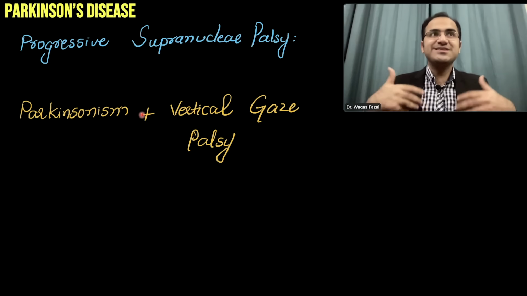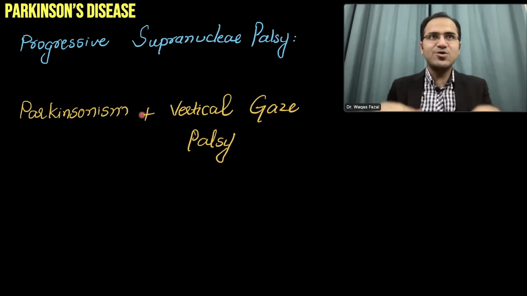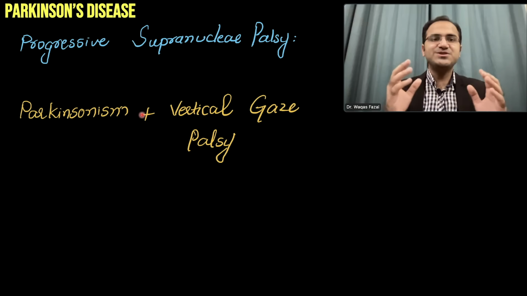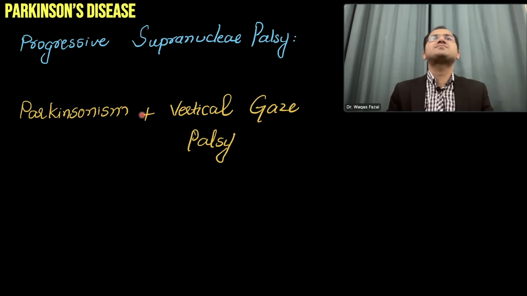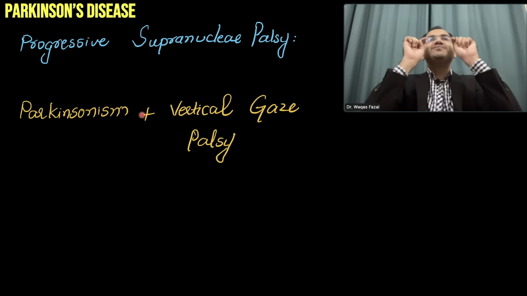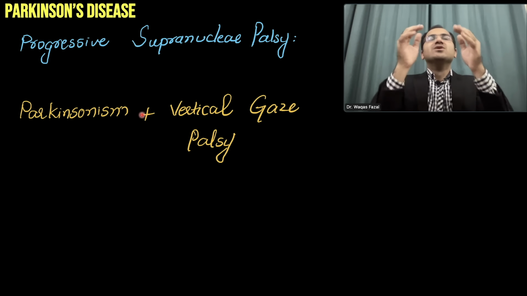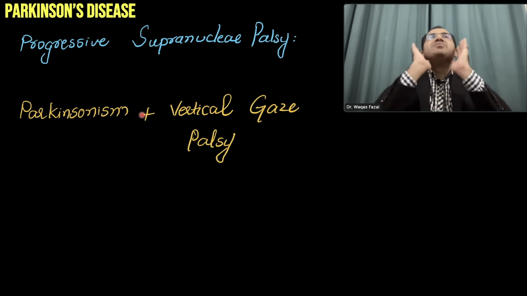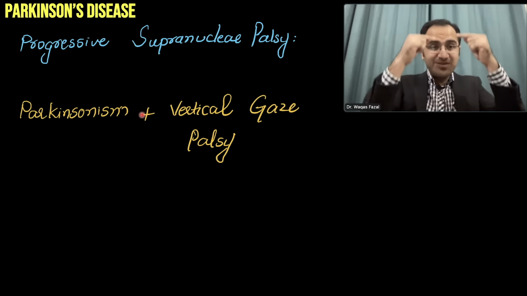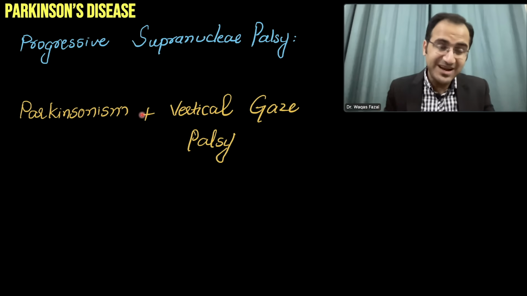These patients have an increased tendency to fall because they cannot look at the ground. That is vertical gaze palsy. These patients will be looking at you like this. They will have a hyperextended neck, because to look at you they will have to extend the neck, since their eyes cannot perform the functions. Their muscles of the eyes are paralyzed.